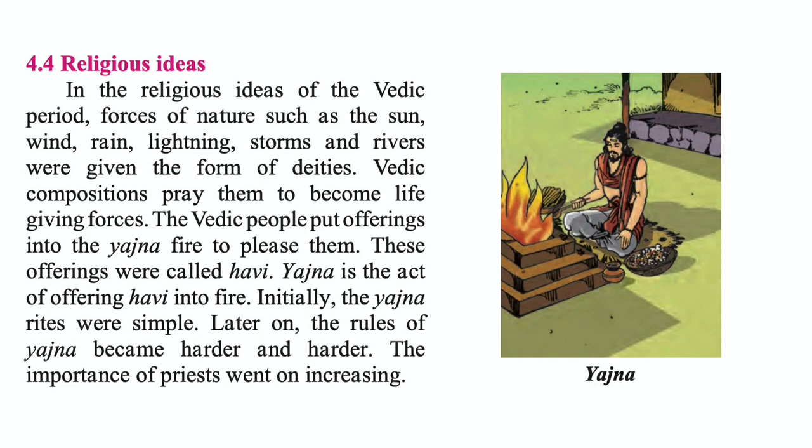Religious ideas. In the religious ideas of the Vedic period, forces of nature such as the sun, wind, rain, lightning, storms, and rivers were given the form of deities. Deities means gods. Vedic compositions pray to them to become life-giving forces. The Vedic people put offerings into the yajna's fire to please them. These offerings were called Havi. Yajna is the act of offering Havi into fire.